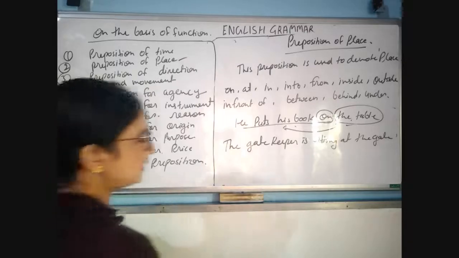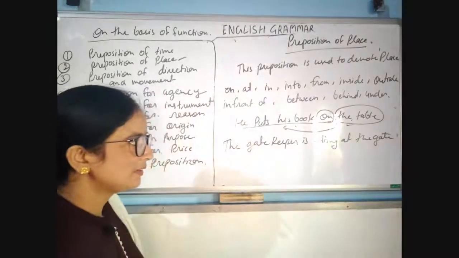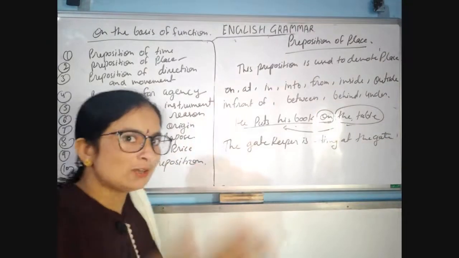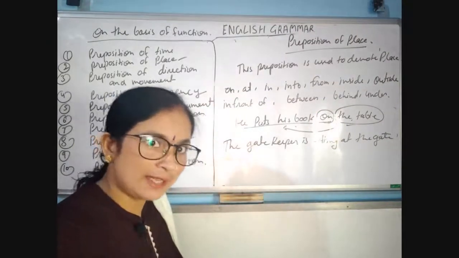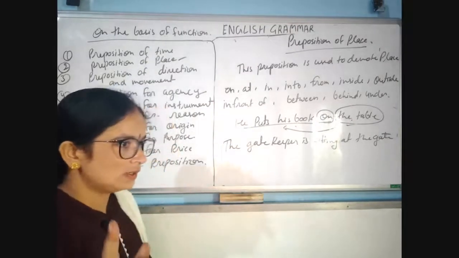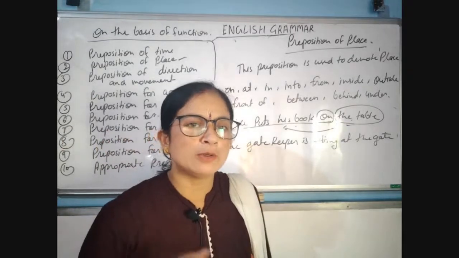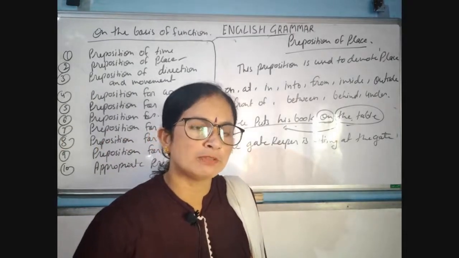So the gate is a noun, but we are not sitting on the gate. We are sitting at the gate. At means... Take the sentence, the train has come on the platform. Why don't we say on the platform?